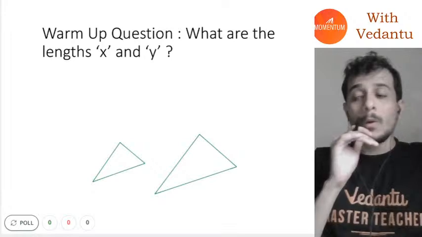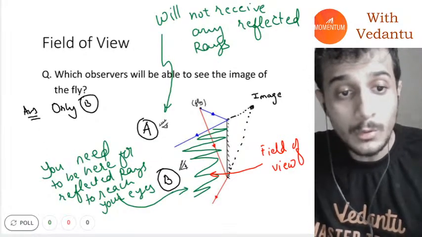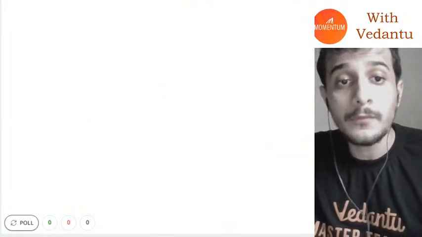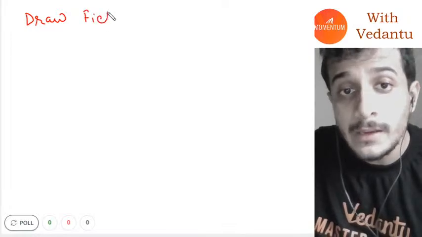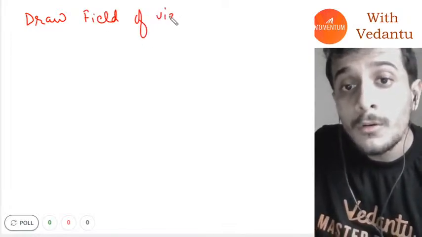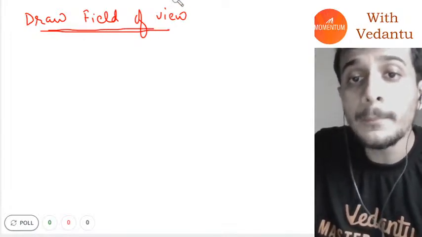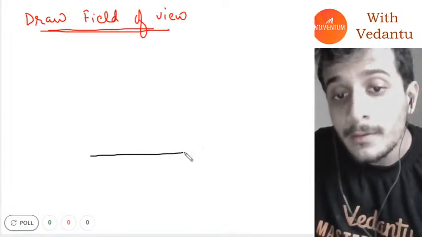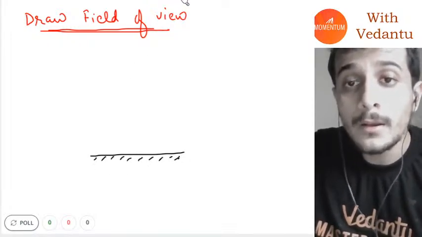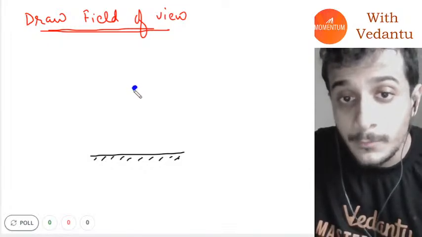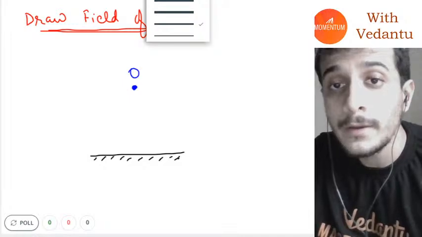Alright guys, before we get to the next question, I have to make you understand: if I ask you to draw the field of view for any case, then you have to find the region where all the incident reflected rays will be. If I have an object here and a mirror here, how do I find the field of view?